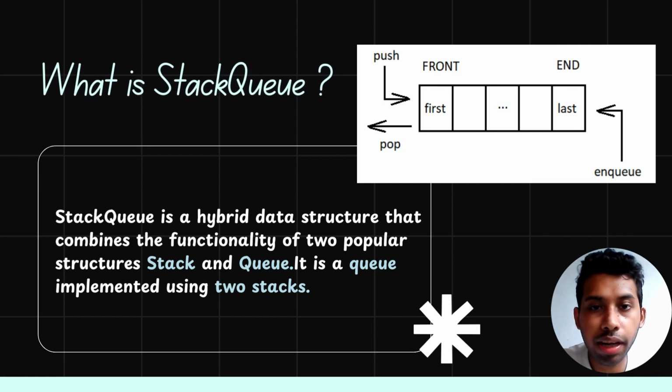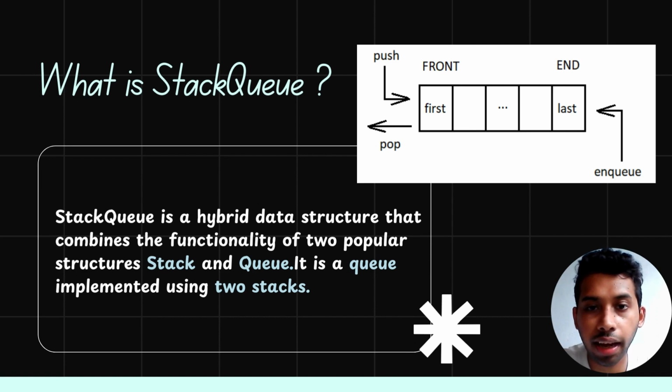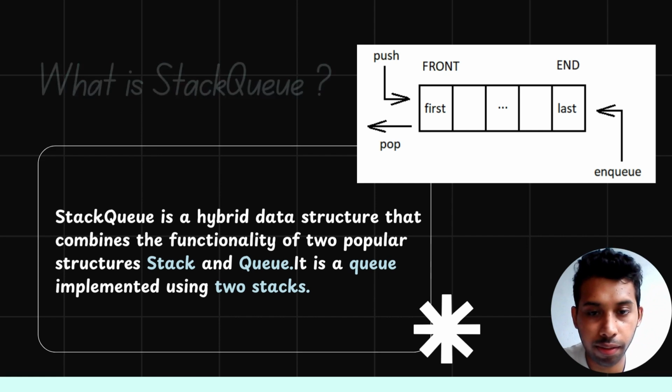Alright, let's start by understanding what exactly StackQueue is. StackQueue is a hybrid data structure that combines the functionality of two popular structures, stack and queue. It is a queue implemented using two stacks. With StackQueue, you can perform operations from both ends, making it highly flexible and efficient.